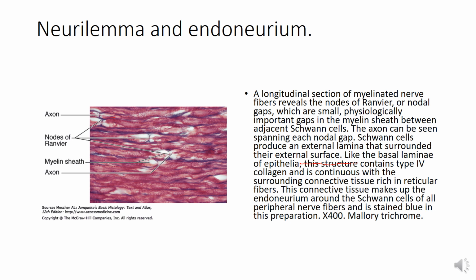This structure contains type 4 collagen and is continuous with the surrounding connective tissue rich in reticular fibers. Now, the surrounding connective tissue makes up the endoneurium around the Schwann cell. We will discuss in the peripheral nerve how this endoneurium and other types of connective tissue surround the axons to form the peripheral nerve.